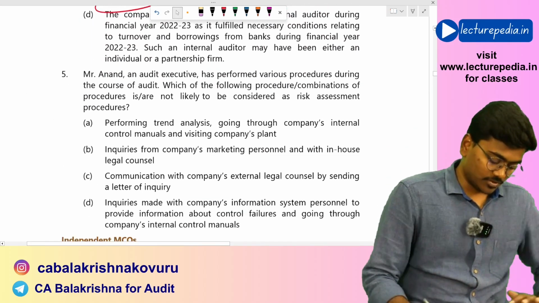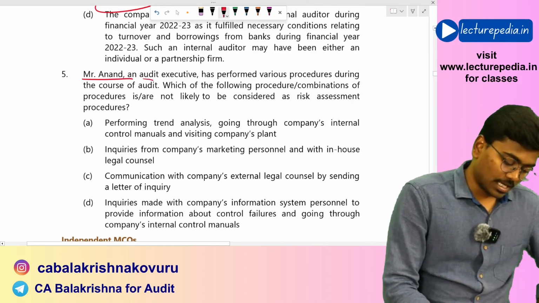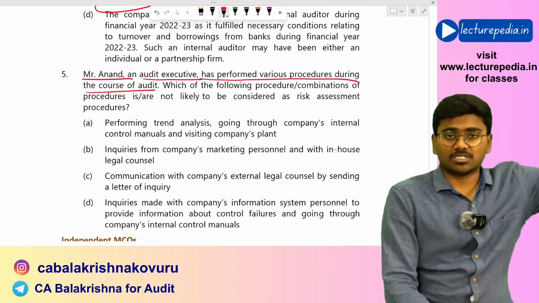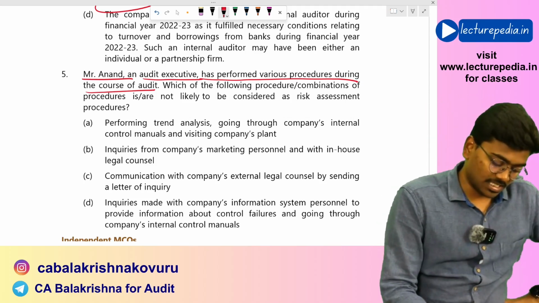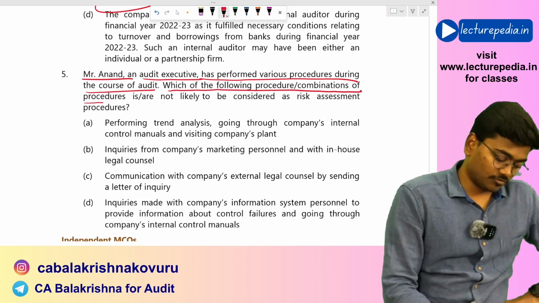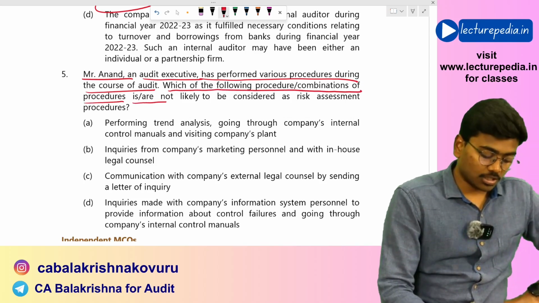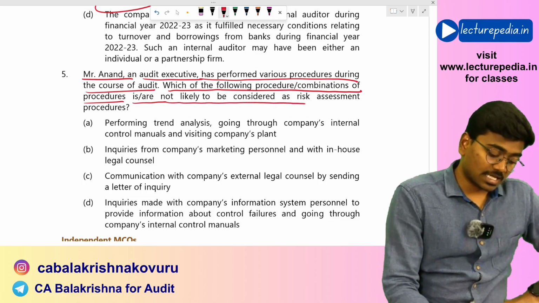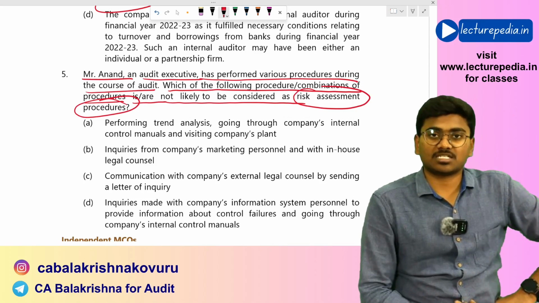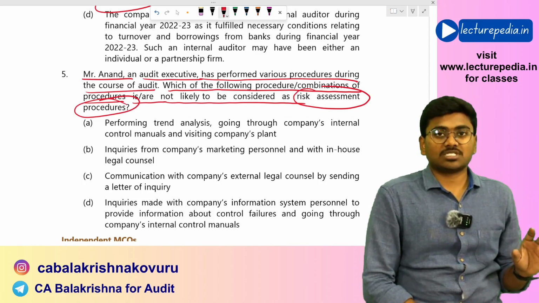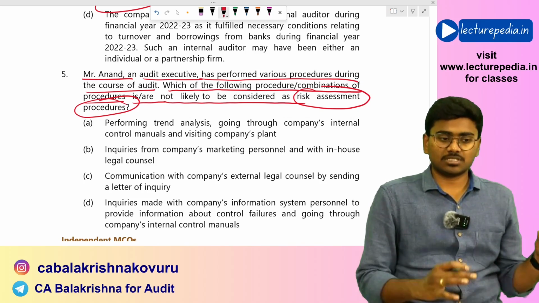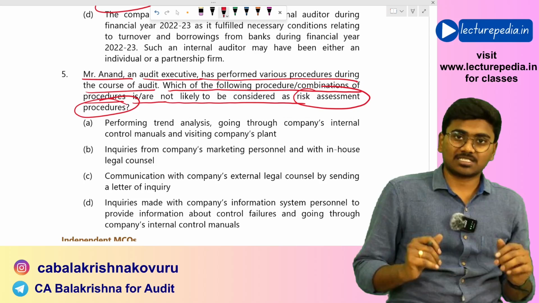Next, fifth MCQ. Mr. Anand, an audit executive, has performed various procedures during the course of the audit. Yes, we have seen a list of procedures he has performed. Now, of those procedures, which of the following procedures or combination of procedures is or is not likely to be considered as a risk assessment procedure? Okay, from the following procedures, which is not a risk assessment procedure? Generally, risk assessment procedures will be in the form of either inquiry or an analytical procedure. Apart from this, all others will not be risk assessment procedures. Let us see.